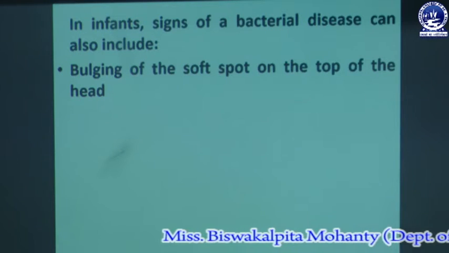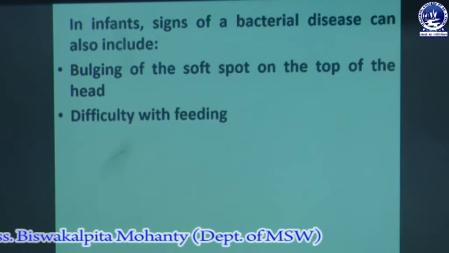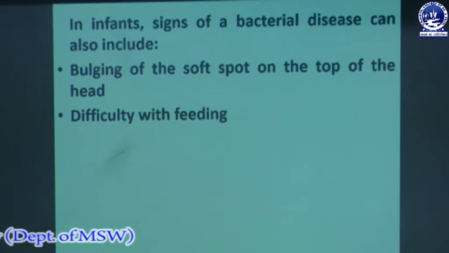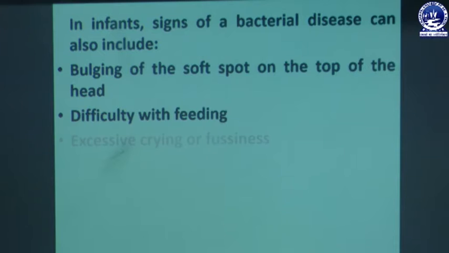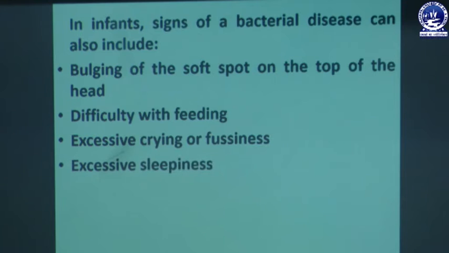Other signs are difficulty with feeding, excessive crying or fussiness, where infants cry repeatedly at any time, and excessive sleepiness, where infants sleep excessively, through which we can identify that the infant may be suffering from a bacterial disease.